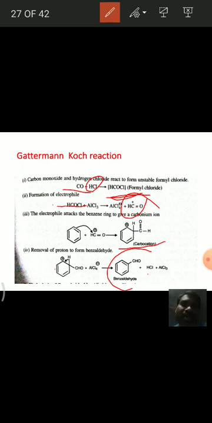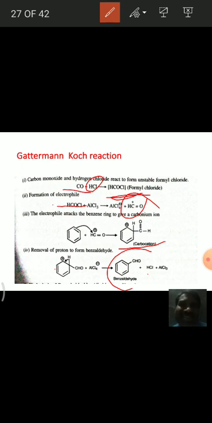The Gattermann-Koch reaction is when benzene is reacted with carbon monoxide and HCl in the presence of aluminum chloride, it forms benzaldehyde. This is called Gattermann-Koch reaction. In this mechanism, first carbon monoxide reacts with hydrogen chloride.